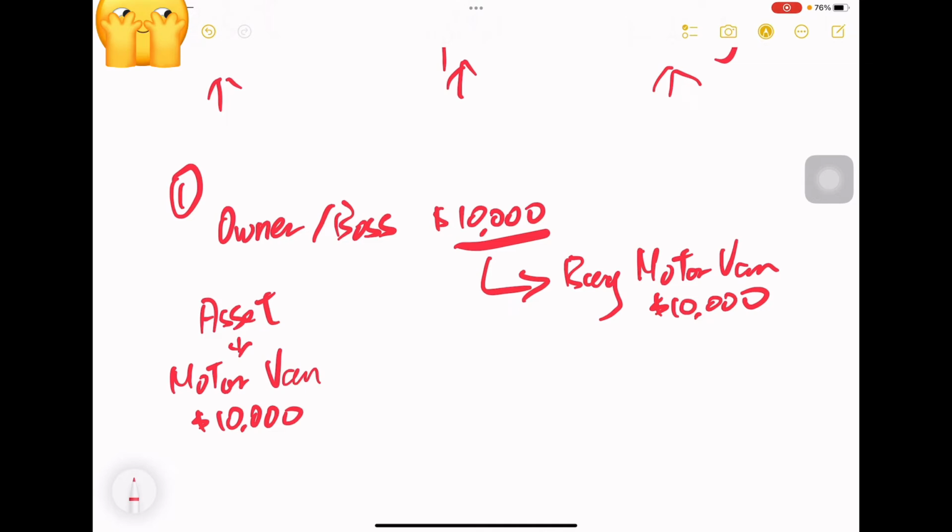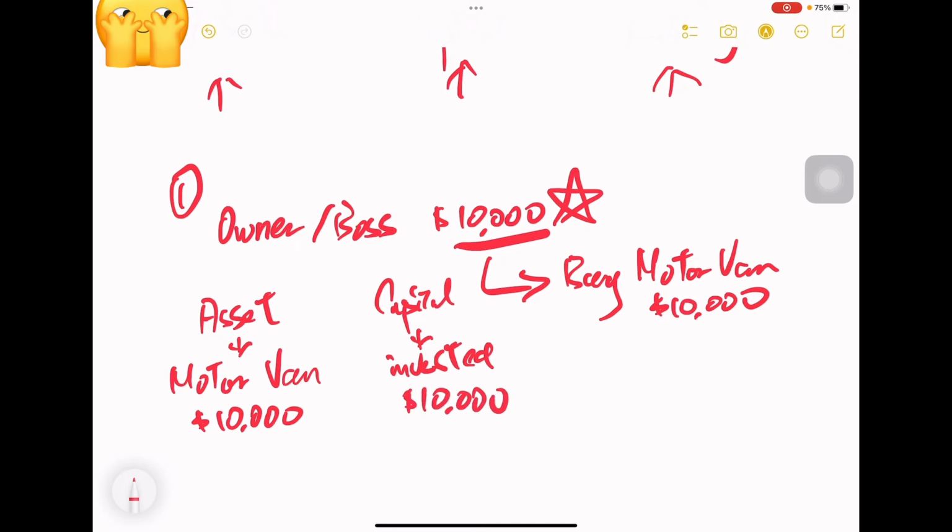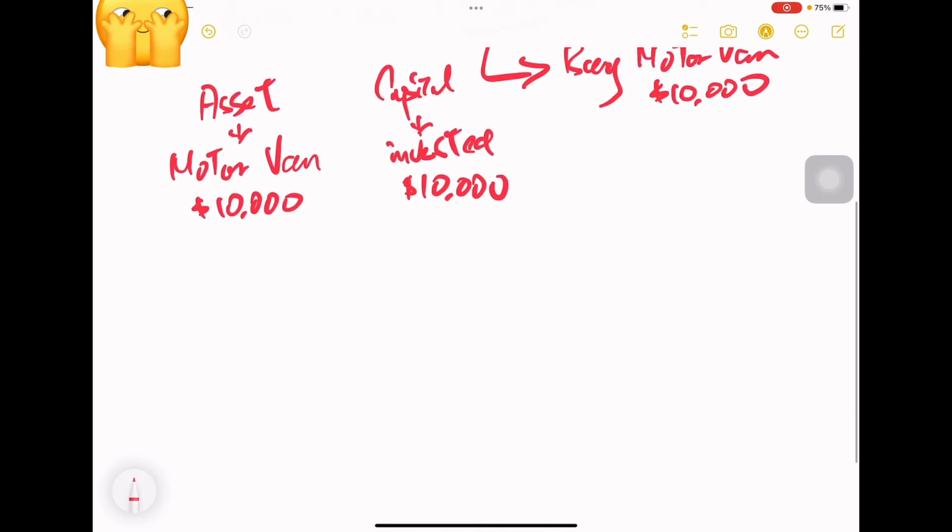Also, the owner invests $10,000. So under the record, which account are we going to use to record the investment of the owner? We will use capital. So in this case, we finally find the first simple equation. You see that asset equals capital. That's why we know asset equals capital.